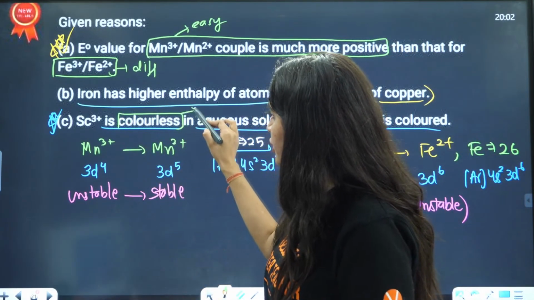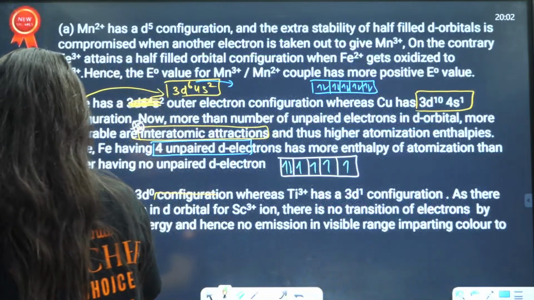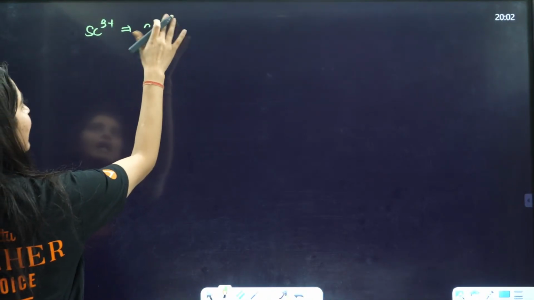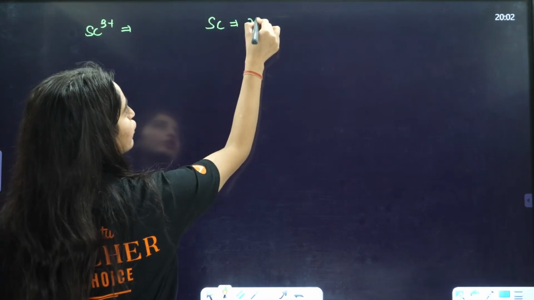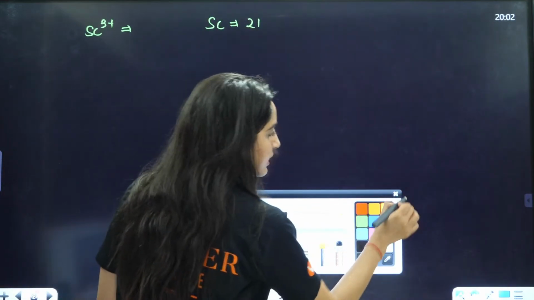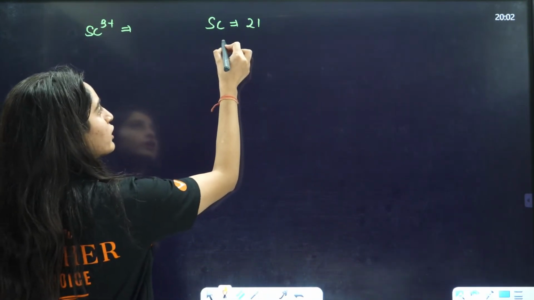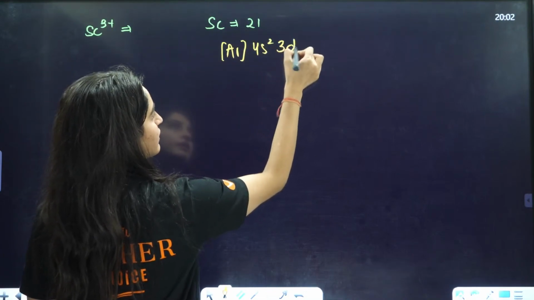Colorless means no d-d transition. So let us talk about scandium 3 positive. Scandium has atomic number 21, so its electronic configuration will be argon 18, 4s2, 3d1.